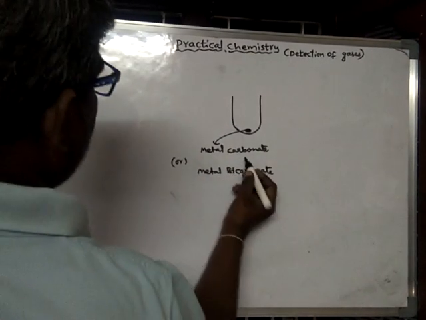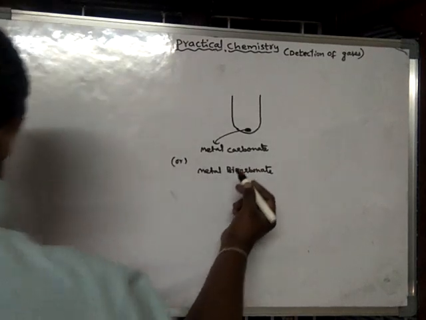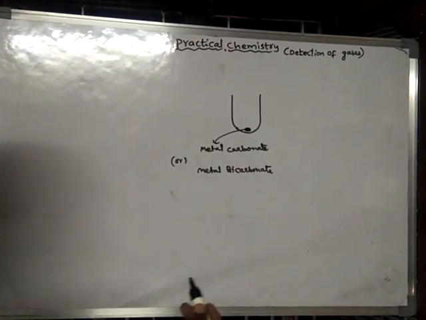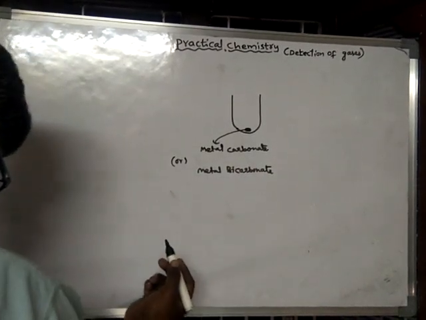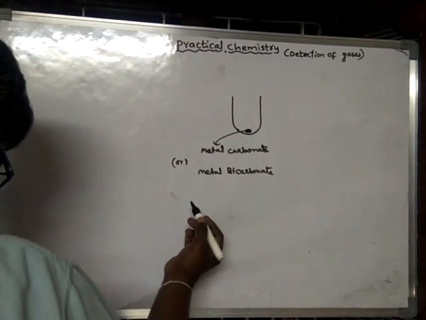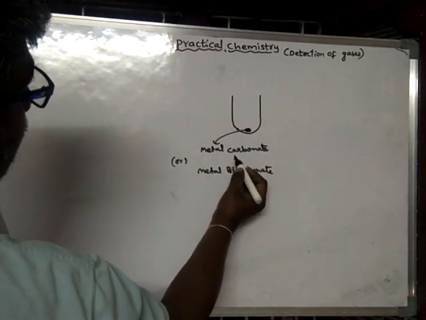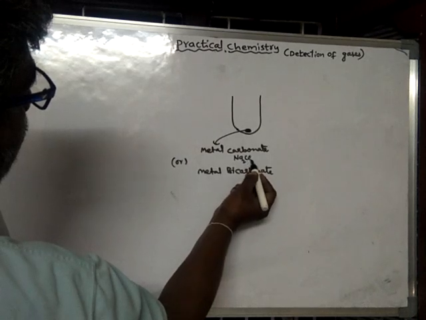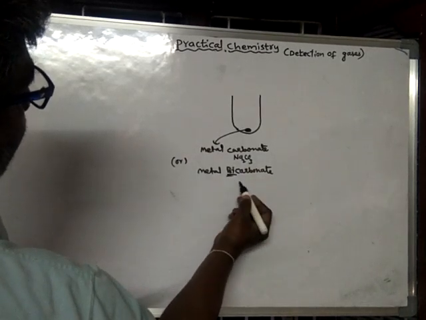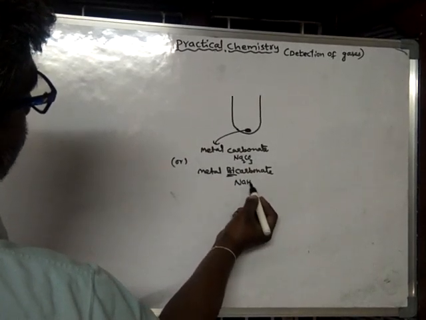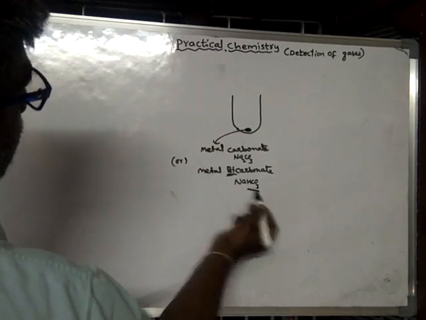For example, metal carbonate means metals like sodium carbonate, Na2CO3. Metal bicarbonate means hydrogen carbonates, so this is called bicarbonate.